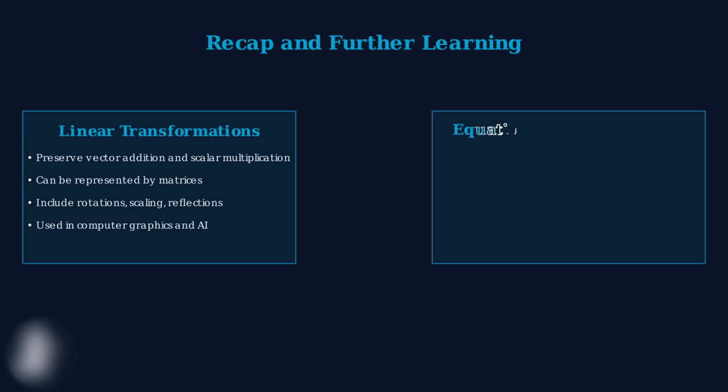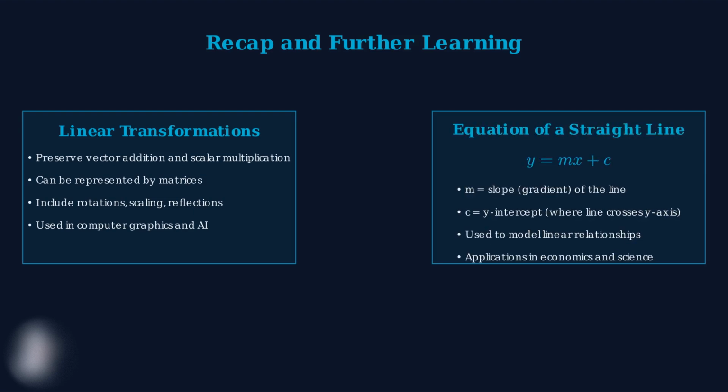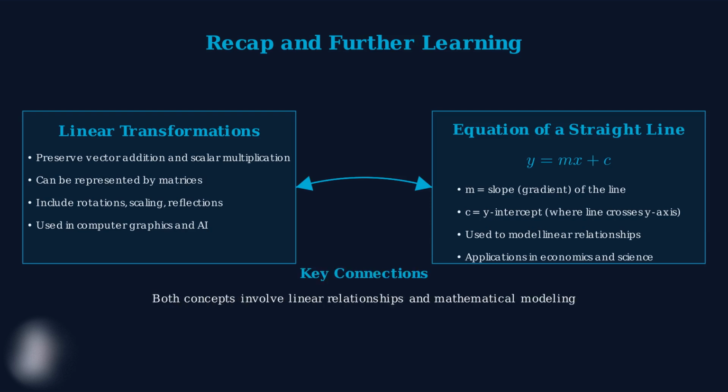We also mastered the equation of a straight line, y equals mx plus c, where m represents the slope and c represents the y-intercept. This fundamental equation helps us model and understand linear relationships in countless real-world scenarios. These concepts are deeply connected. Linear transformations can be visualized using coordinate systems with straight lines, and the equation y equals mx plus c represents one of the simplest forms of linear transformation. Now that we've reviewed the key concepts, what should you do next to master these topics?